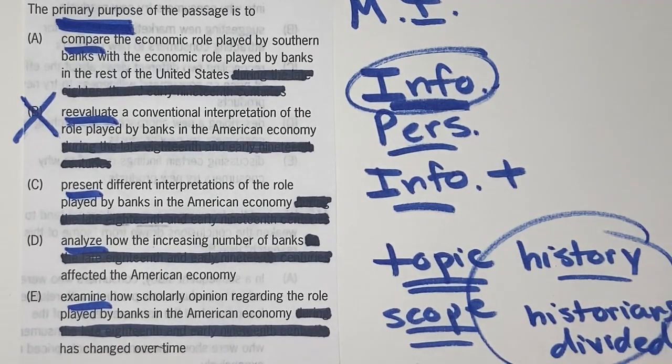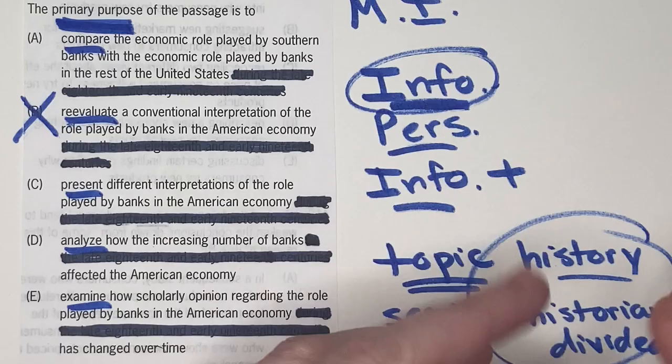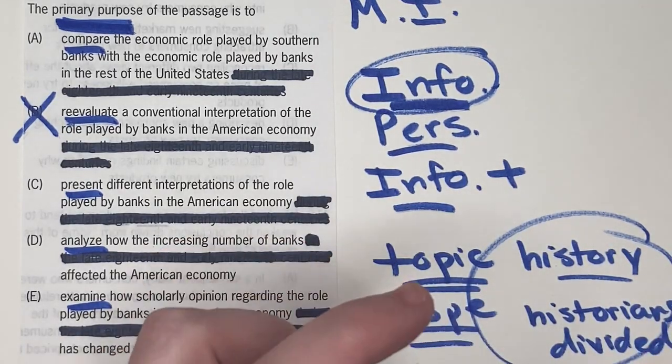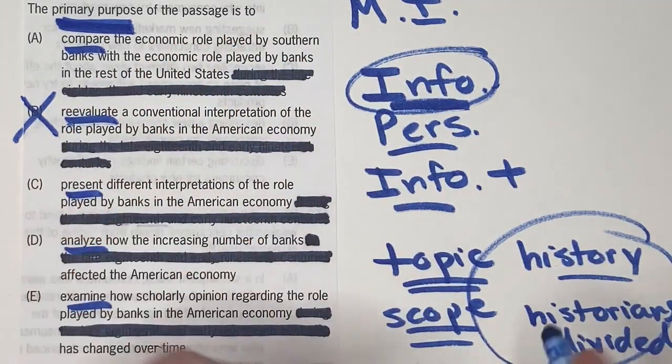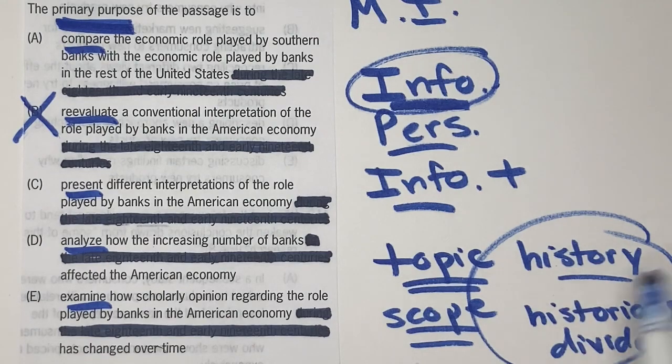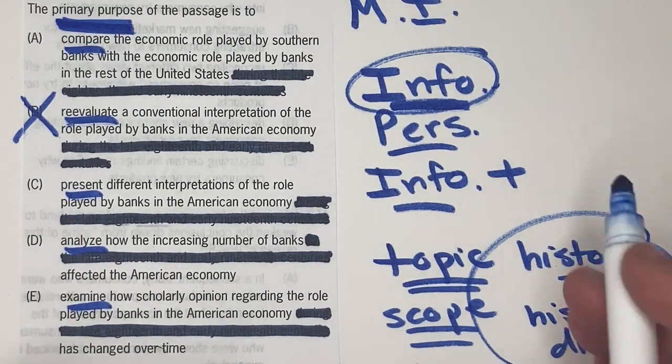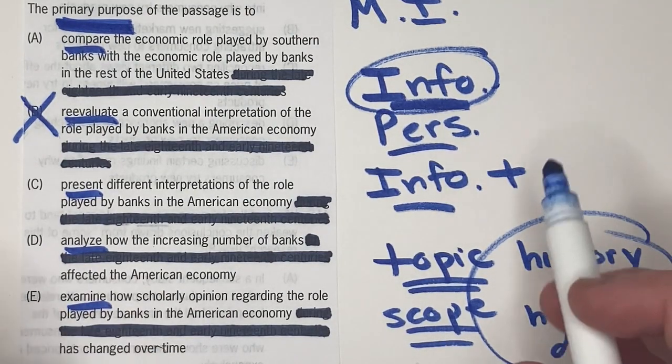So going back and rereading that really helps you understand the topic and the scope, and just puts the whole passage in perspective. If you continue through the passage, you see that this is supported through other language. The second sentence begins, some scholars contend. The beginning of the second paragraph says, a growing number of historians argue in contrast. So yeah, it's just about presenting this fight going on between historians. I say fight, I'm sure they're very pleasant with each other.